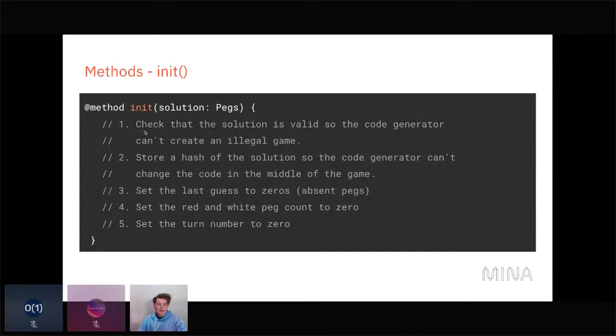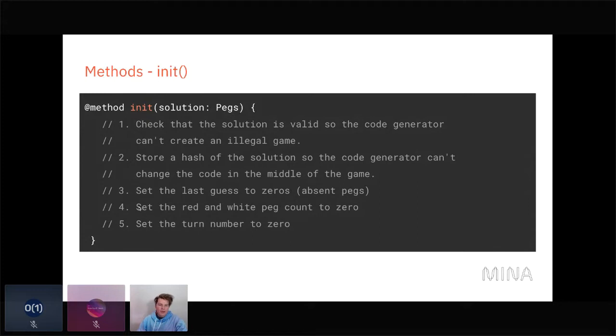And so in the init method, we have to check that the solution that we were provided is valid so that the code generator can't create an illegal game that's unwinnable. And then we store a hash of the solution so the code generator can't change the code in the middle of the game. And then we set the last guess to zeros. So in this case, we represent absent pegs as zeros. It'll become clear why absent pegs are important in just a minute. They help you keep track of when you're counting up red and white pegs, basically.